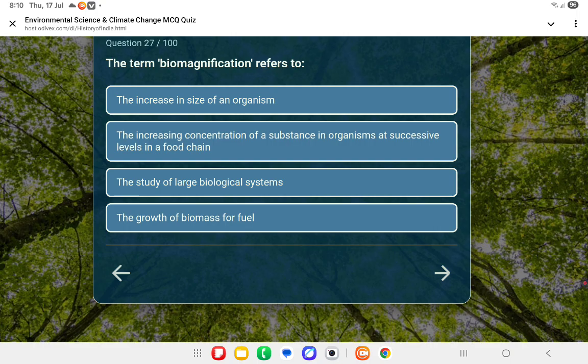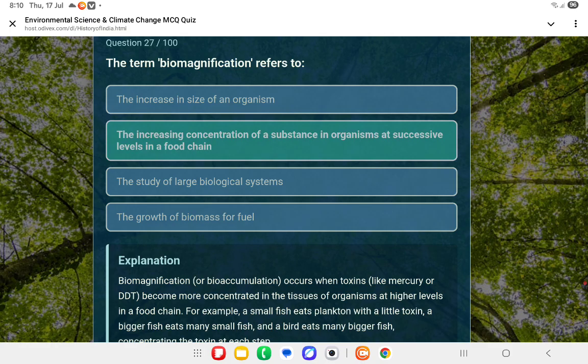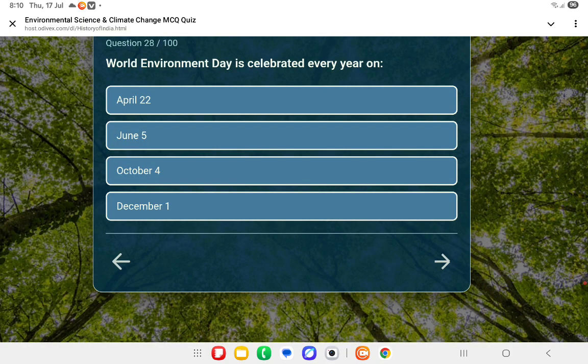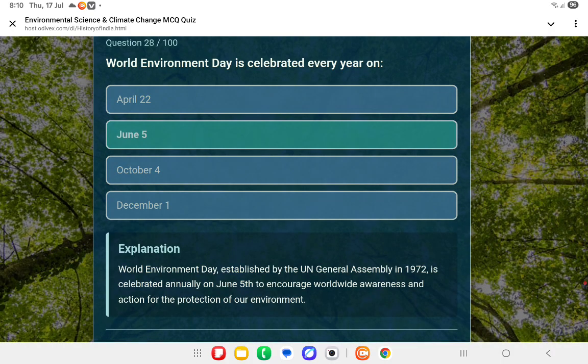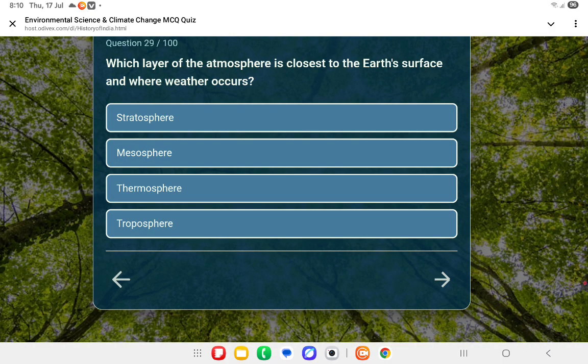Next question: the term biomagnification refers to? वो क्या होता है? Second one is the answer: the increasing concentration of a substance in organisms at successive levels in the food chain. Next question: World Environment Day is celebrated every year, कब मनाया जाता है? जून 5 को. यूएन जनरल असेंबली ने 1972 में दिया था, वो जून 5 को माना जाता है.